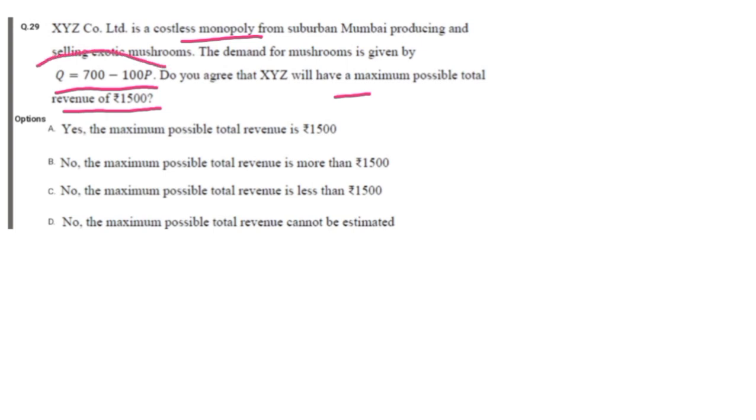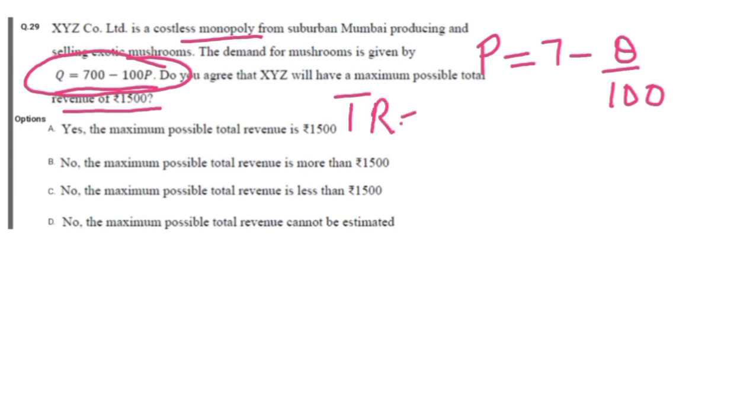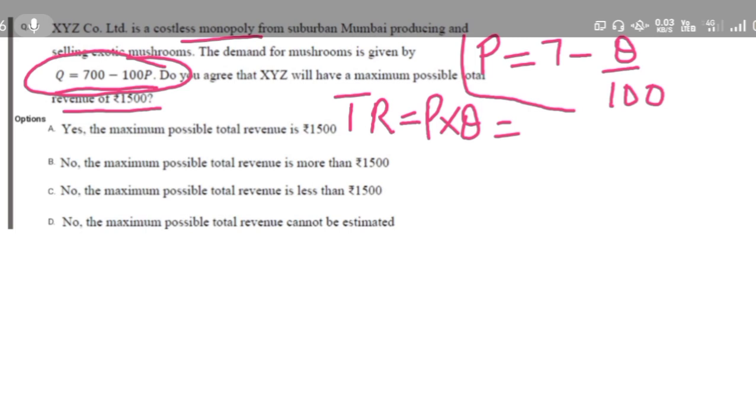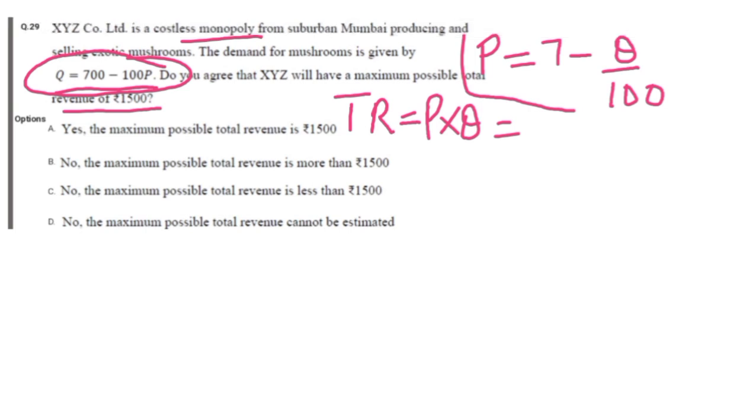First of all, we will solve this function for price. So P = 7 - Q/100. This is our price function. Now total revenue is simply price into quantity. We multiply this function by Q, so this becomes 7Q - Q²/100. This is our total revenue function.